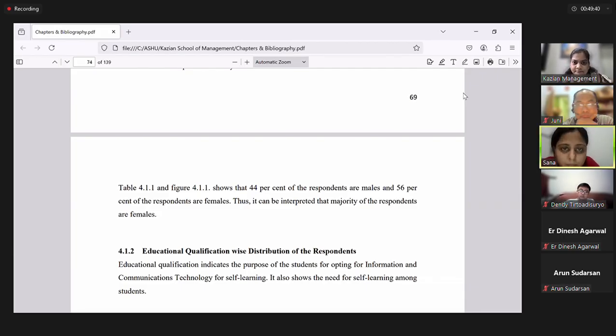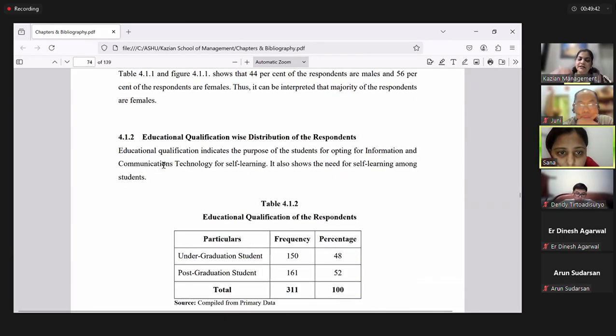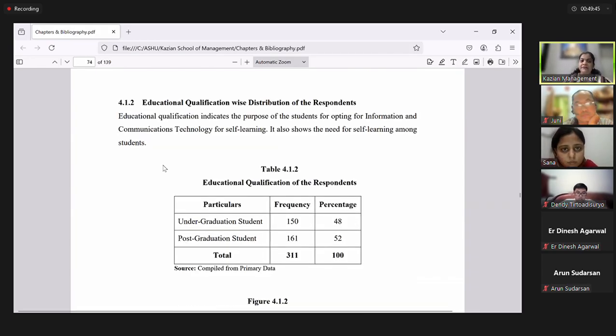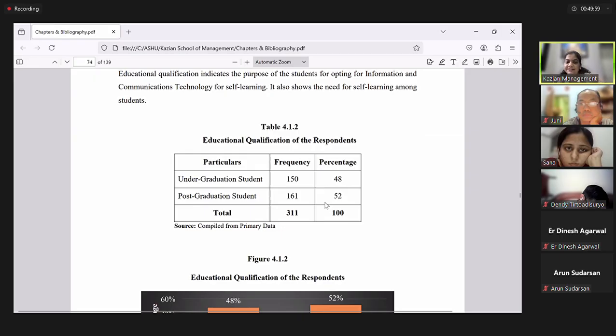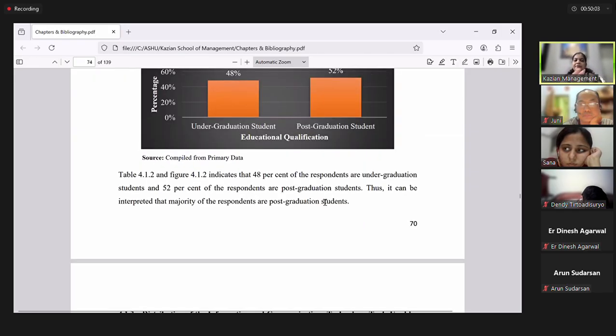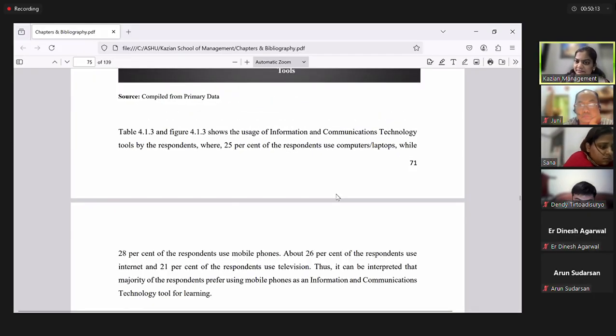Yes, ma'am. Okay. Similarly, go ahead, but make it look like a topic. For example, I had only asked educational qualification, but see how I gave it a title: Education qualification wise distribution of the respondents. Nowhere have I bluntly written only gender or only educational qualification. An interpretation is to be written in present tense. The entire thesis is to be written in third person. Clear? Any doubts with this?